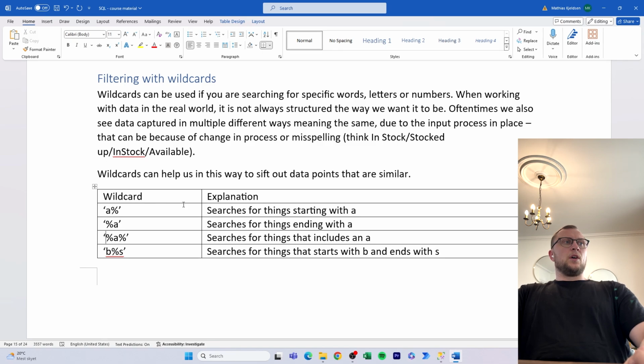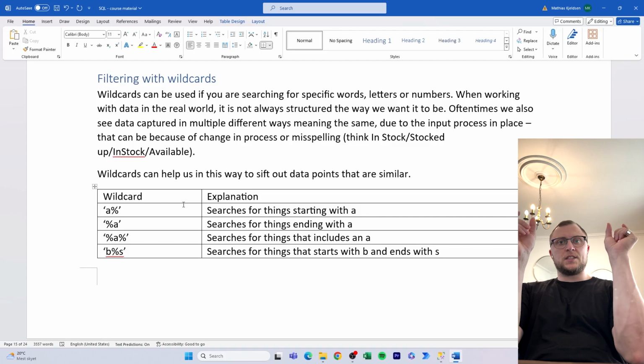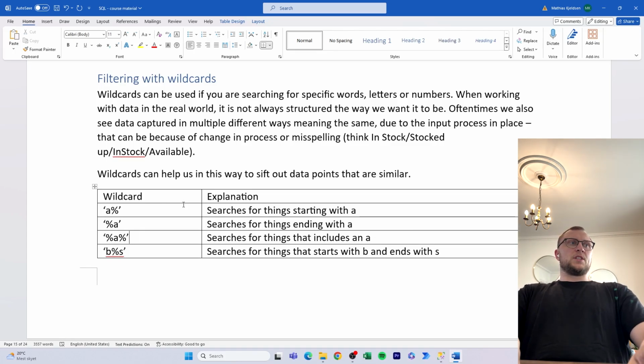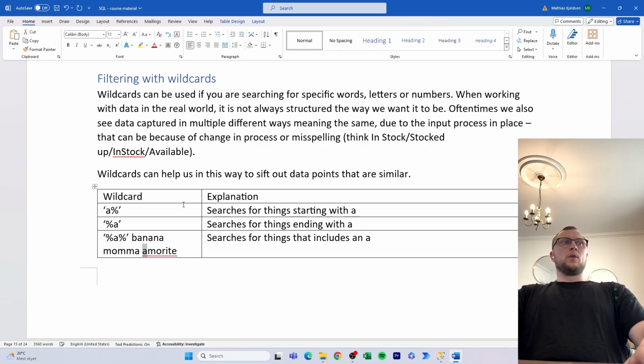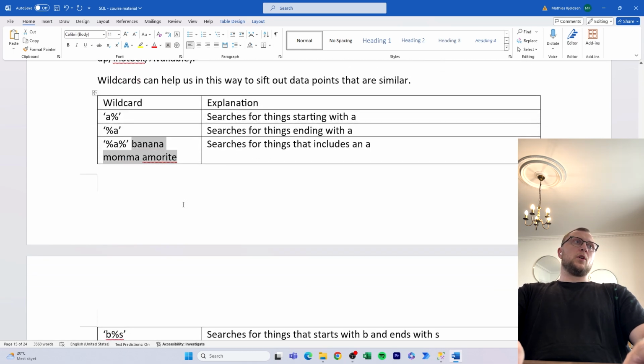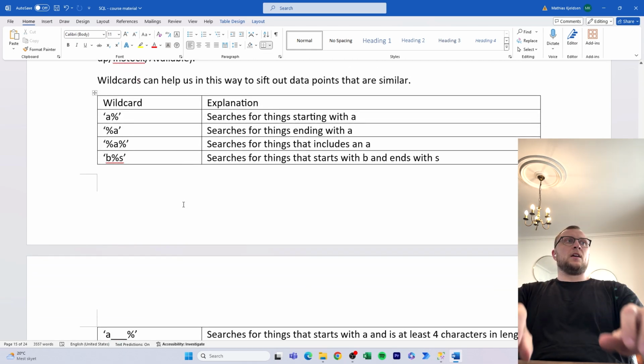If we put a percentage sign on each side of whatever it is that we're looking for, we're saying that if there is an A anywhere, so banana or mama or Amorite, we will get it out. Even though this one starts with an A, and even though this one ends with an A, and even though this one has a bunch of A's in it, we will find it because what we're looking for is just A.